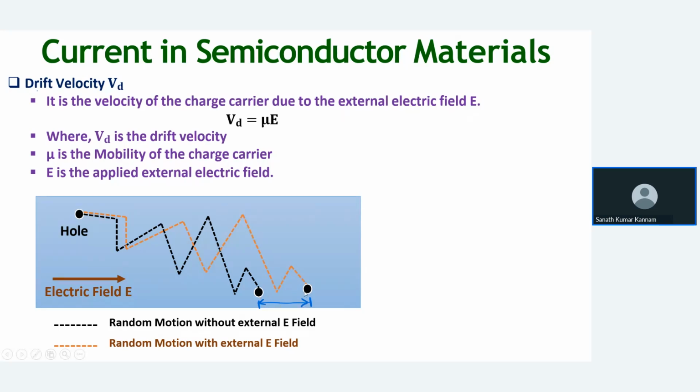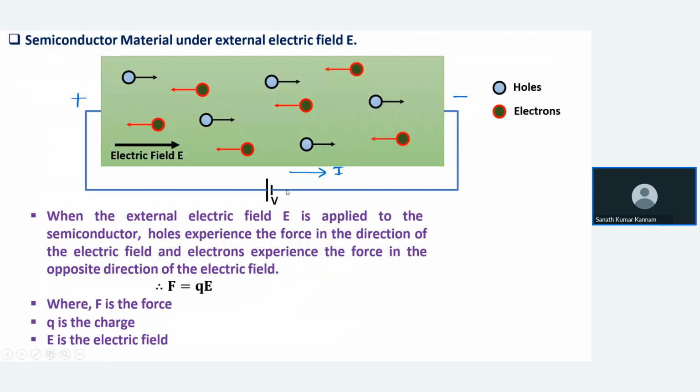There is a change in the trajectory before applying the external electric field and after applying it. This is Vd. Vd equals mu into E, where Vd is the drift velocity, mu is the mobility of charge carriers, and E is the applied electric field. So Vd equals mu into E.